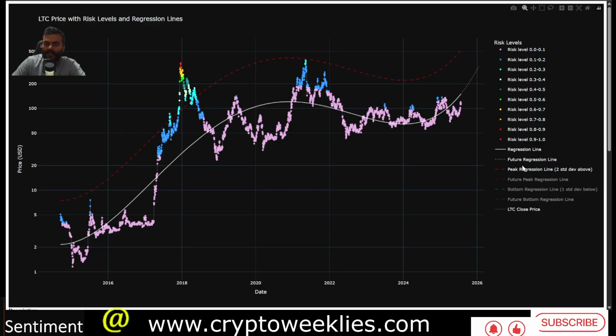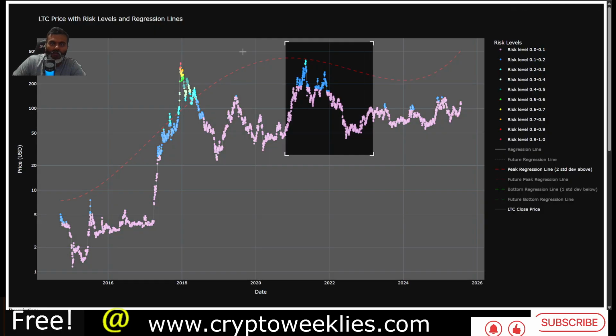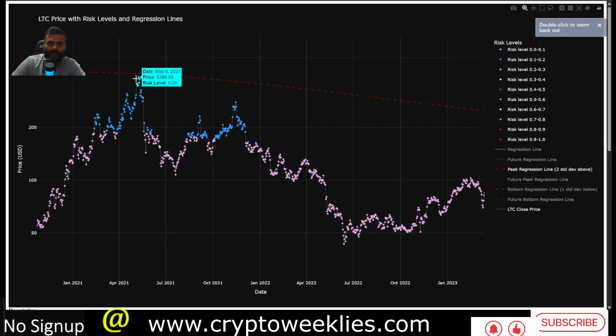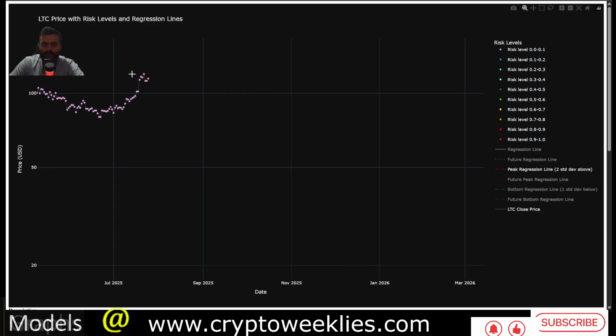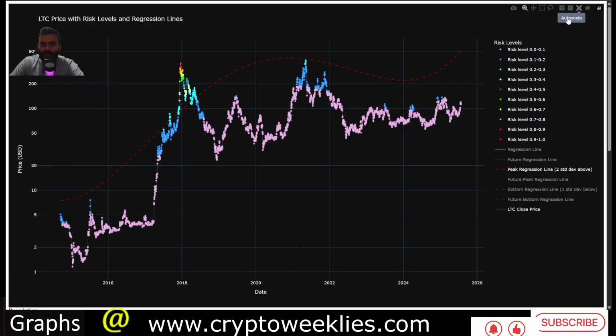In terms of the regression based risk levels to be looking for in terms of a peak, last time around at the 2021 peak, the regression risk levels topped at around 0.25. Right now, the regression risk is much lower for Litecoin at around 0.05. That is 5%.